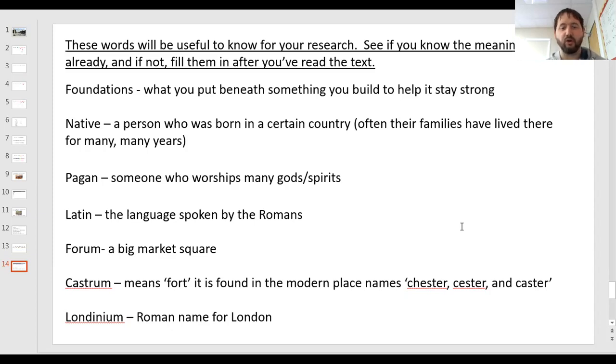And then Londinium was a Roman name for London. Cool. So we'll carry on with that. We'll carry on with that tomorrow.